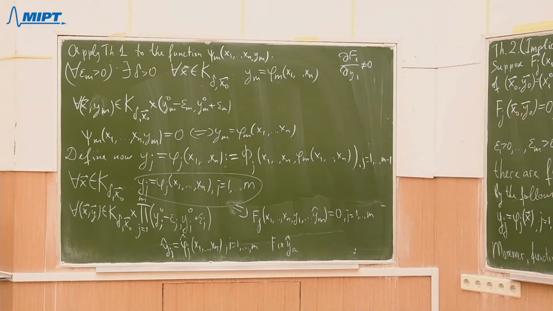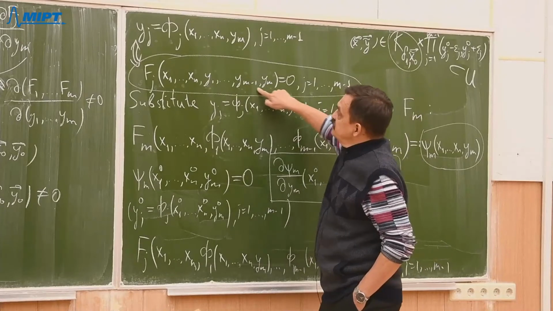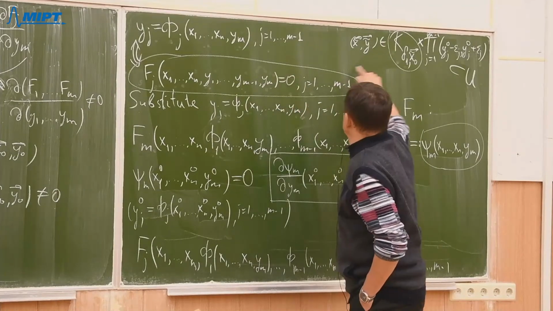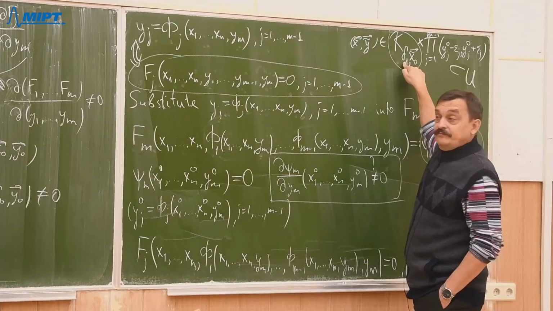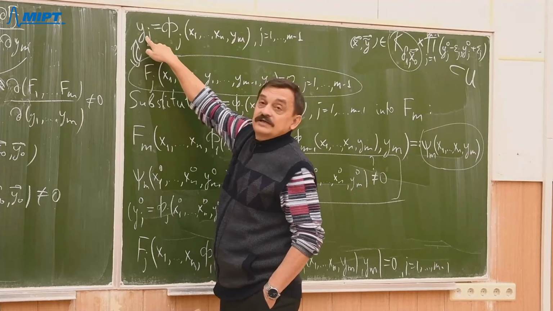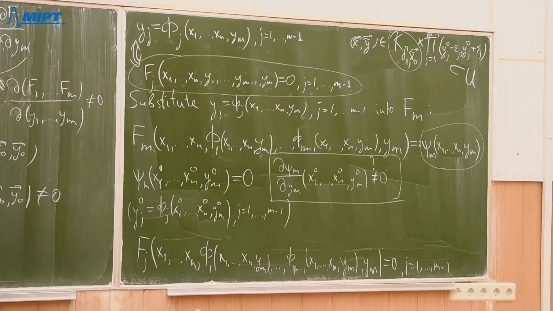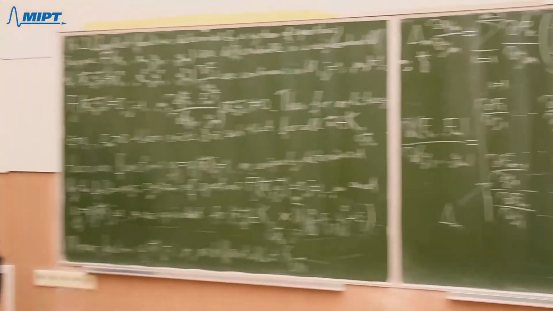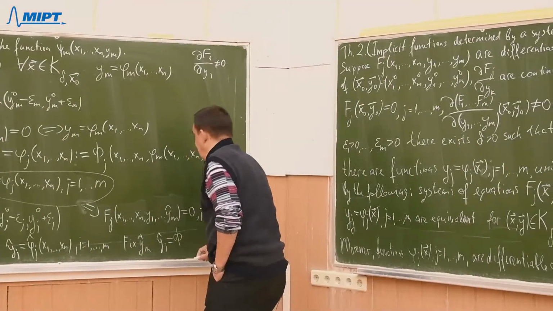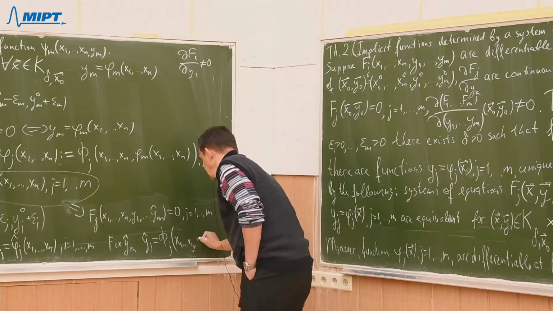But then, as we know by construction, if this is satisfied and ym hat is here, then all those yj's should be just capital phi j's, right? So by our construction, we have that yj's hat are precisely capital phi j's of x1, so on, xn, ym hat.